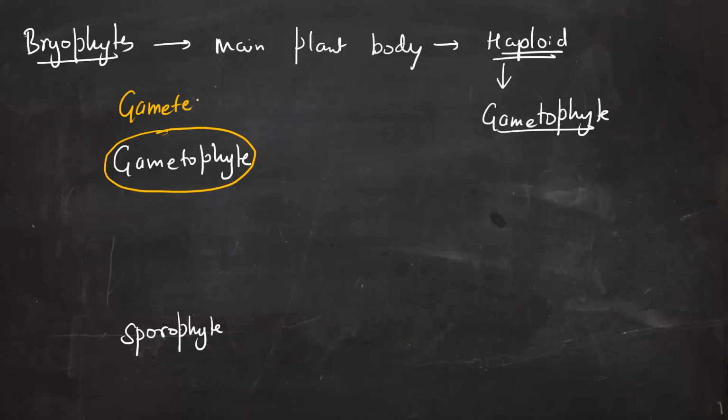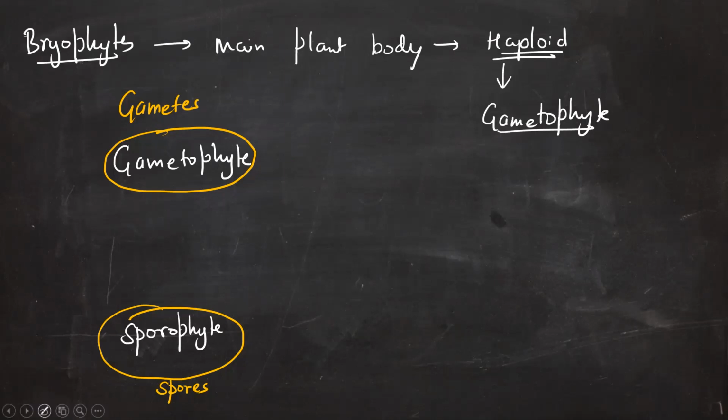The sporophyte is always going to produce the spores. So the gametophyte produces the gametes, and the sporophyte produces the spores.